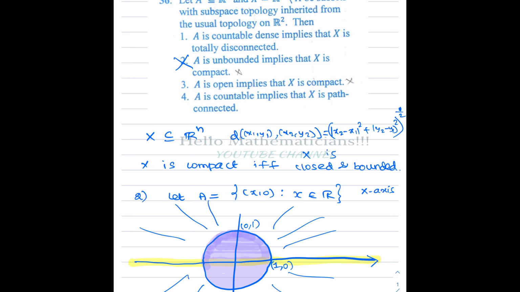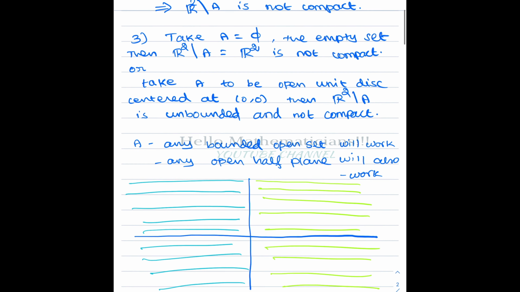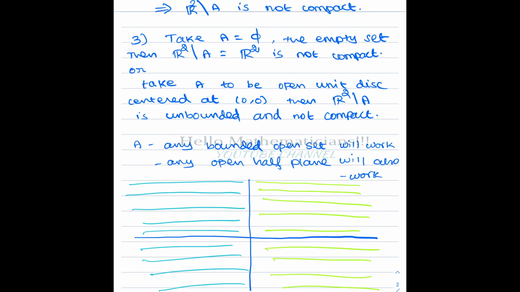Okay. So, with the empty set alone we can eliminate the third option, but if you are interested we can take A to be an open unit disk centered at (0, 0). You remove the open unit disk centered at (0, 0), then its complement will be an unbounded set, therefore that won't be compact. Or you can take any bounded open set, that will work. Its complement will be unbounded, therefore its complement won't be compact.